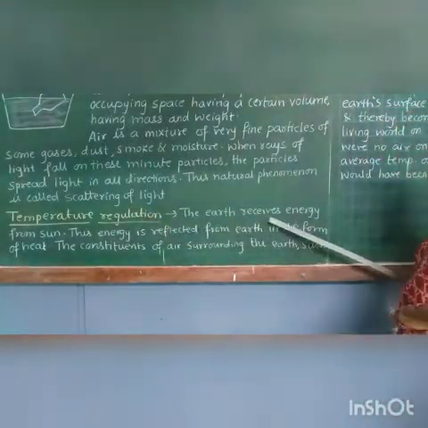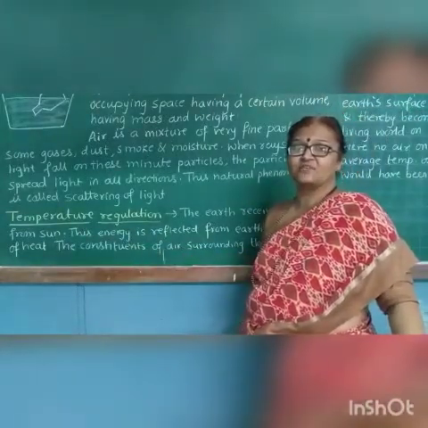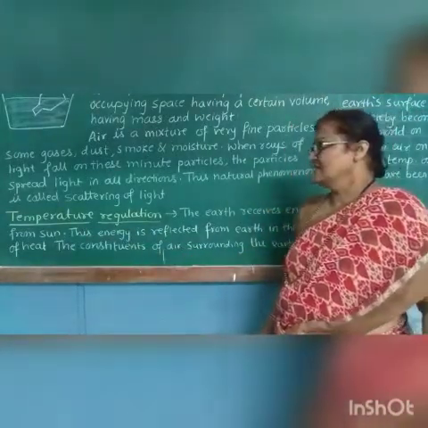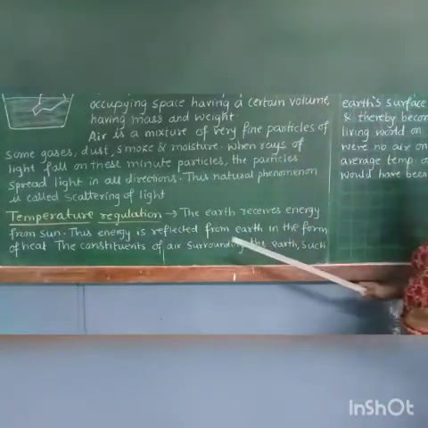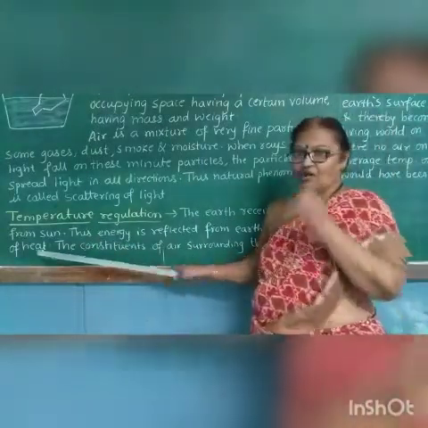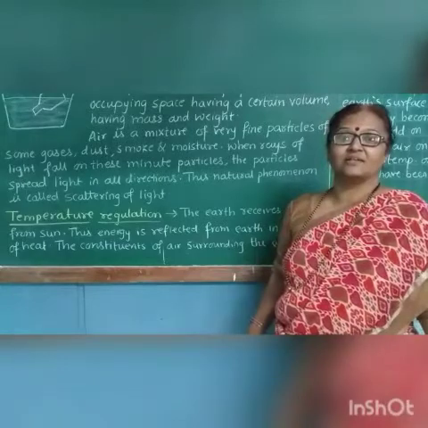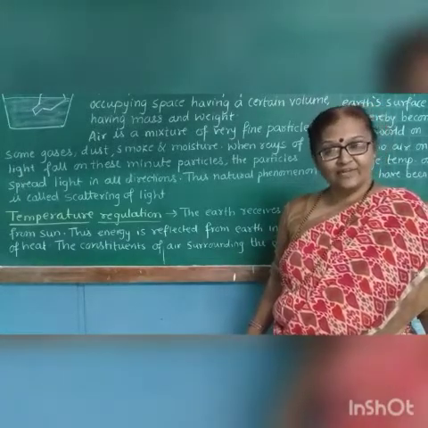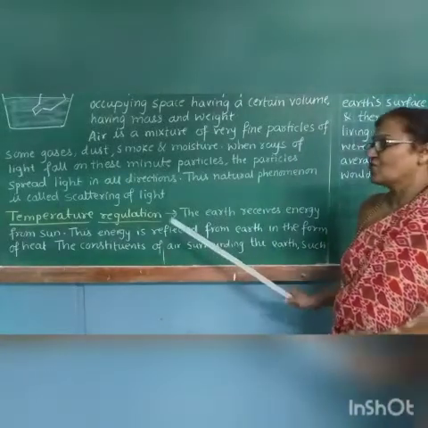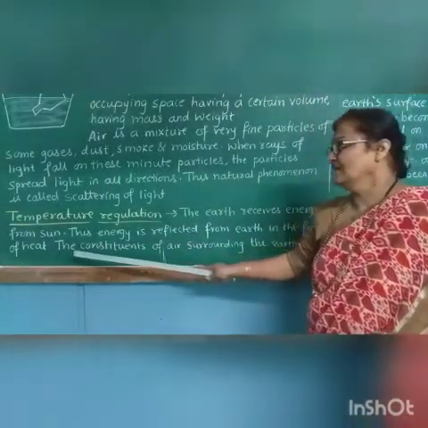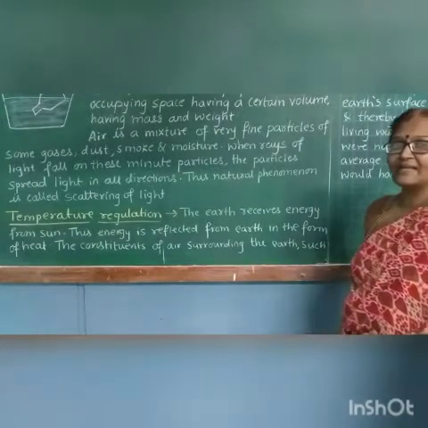The next point is temperature regulation. The earth receives energy from the sun. This energy is reflected from the earth in the form of heat. Whenever heat falls on the earth, it is reflected. The constituents of air surrounding the earth play a role.